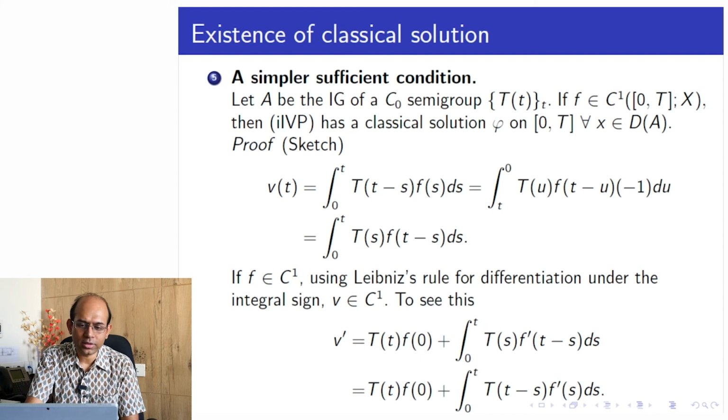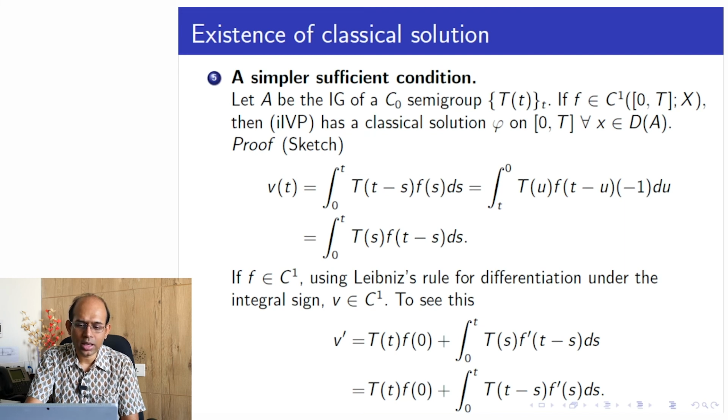So the derivative v prime of t is equal to, first we consider this t variable. Here differentiation of this would be just the integrand where h should be replaced by t.